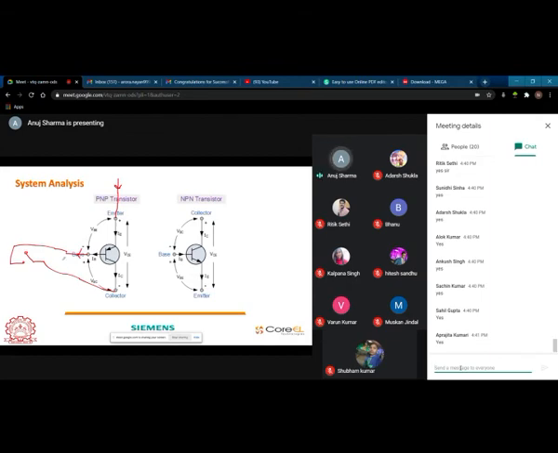There is a power supply that has been given, VBC, and that VBC will be supplied to plus here and minus here, and this is reversed.